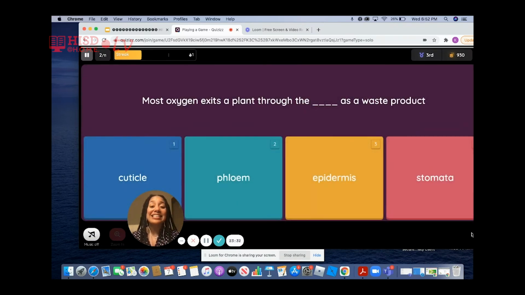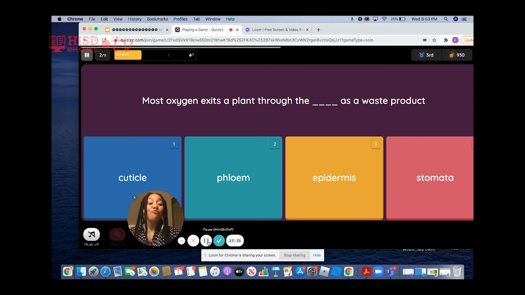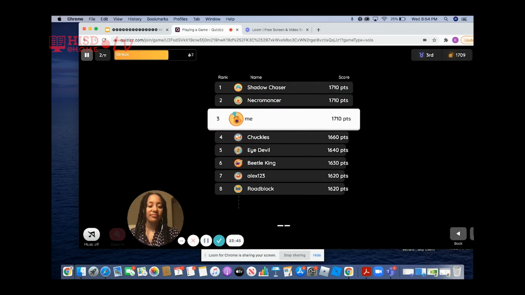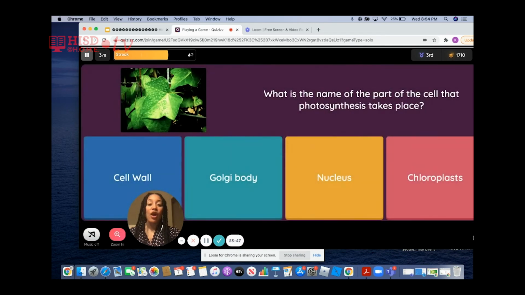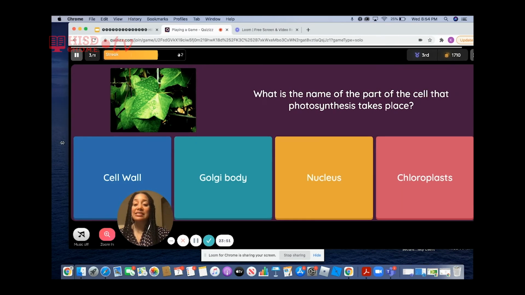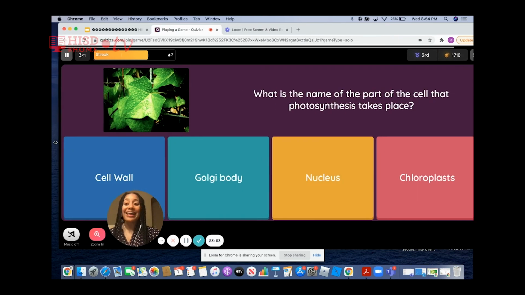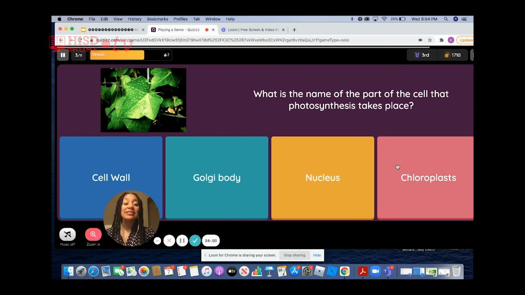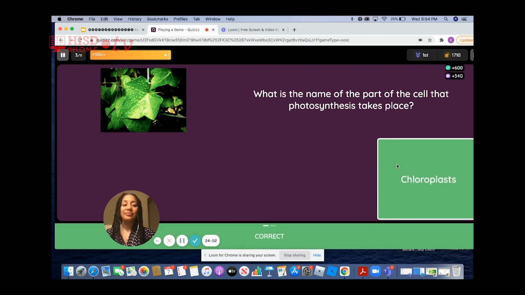Most oxygen exits a plant through the blank as a waste product. Right again. That answer is number 4. What is the name of the part of the cell that photosynthesis takes place? So what is that organelle called? Yes, that would be the plant's chloroplast.